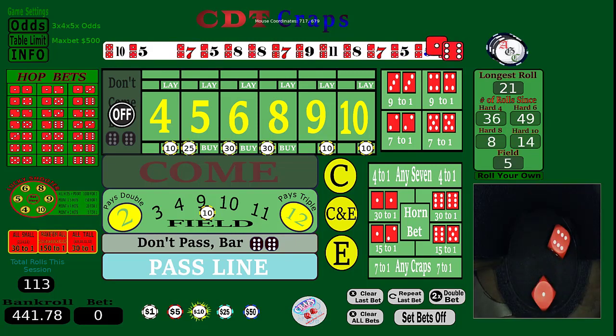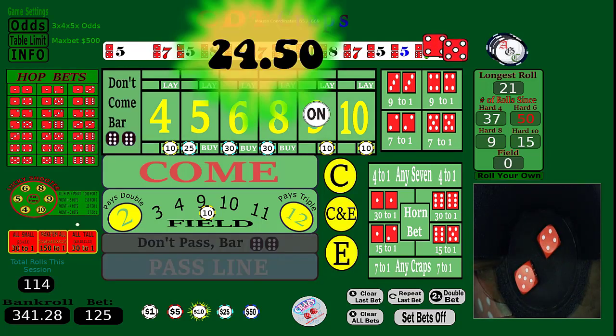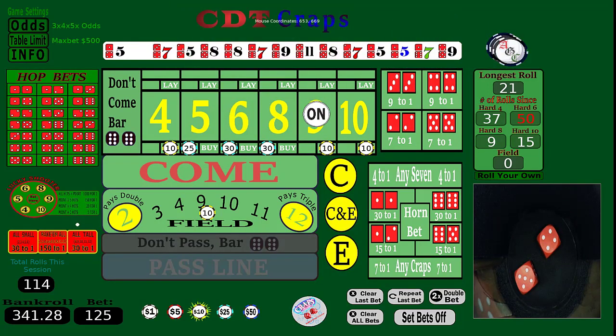Ooh, there's the 7 again. All right, now we're in hurt territory again. Repeat last bet. Where is this going to end up? There's 10, and a 9. Okay, we cleared it again. Can I get my bankroll back?